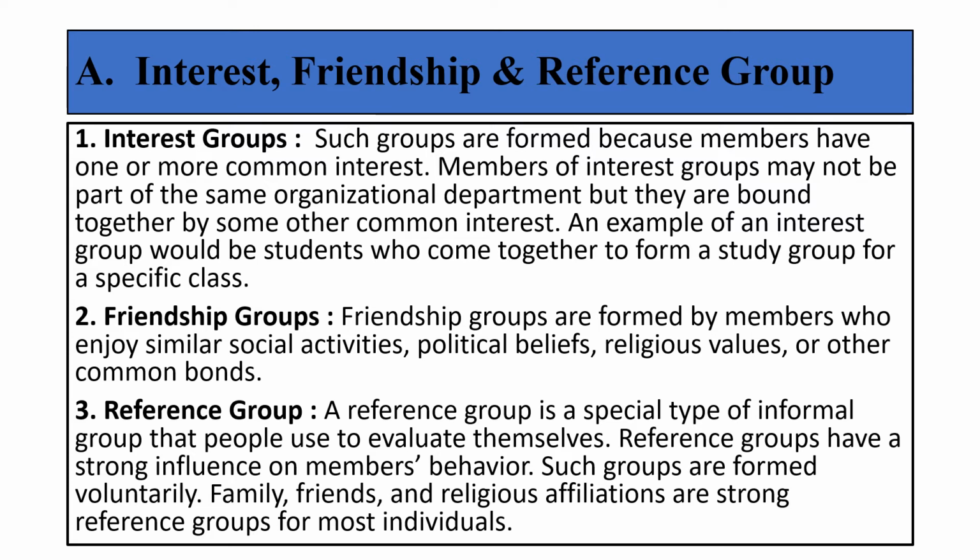Now moving on, the third informal group is called reference group. What do you mean by reference group? It's again a special type of group where you are referred by somebody or you form a part of that particular group. You are part of a particular family, or when you are in college or in an organization, you are identified because of your friends or religious affiliations. It is called reference groups. So these three come under the first type of informal group, that is interest, friendship and reference group.